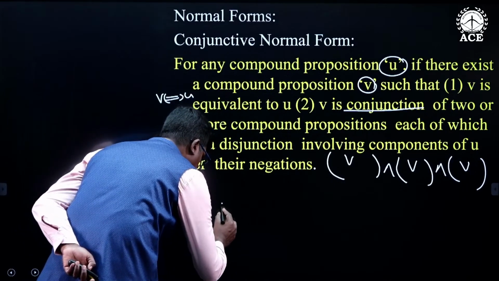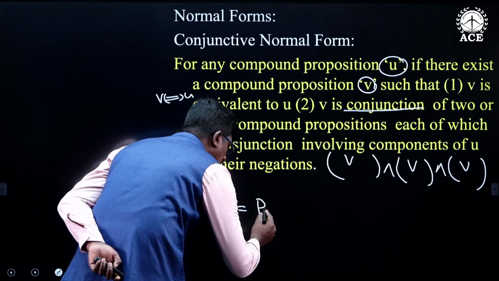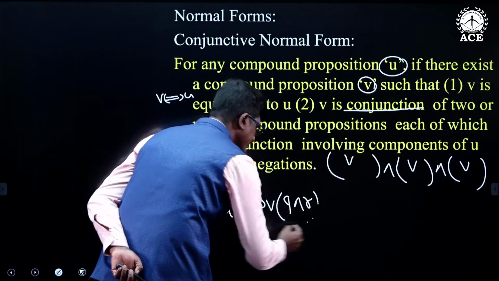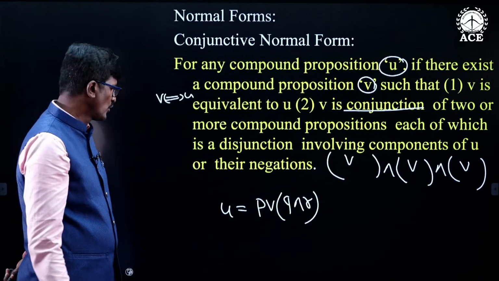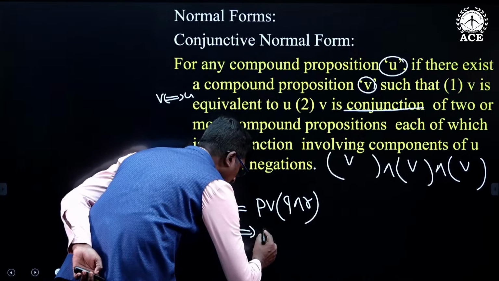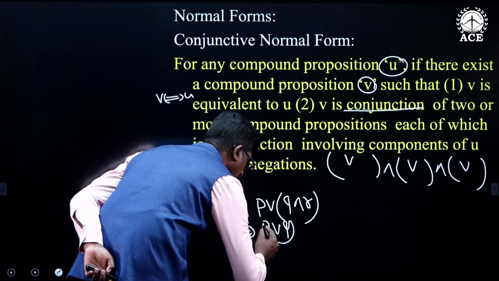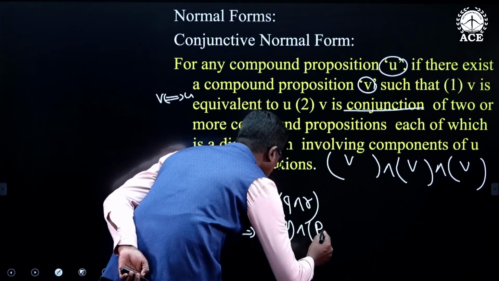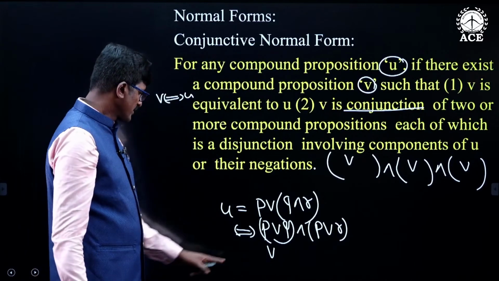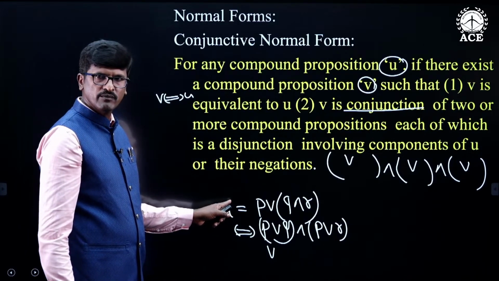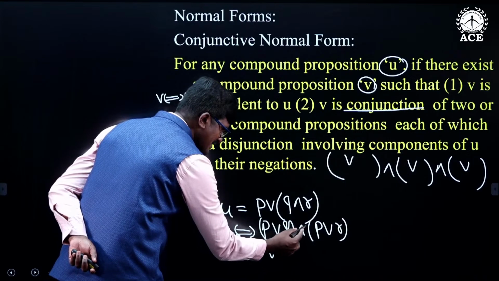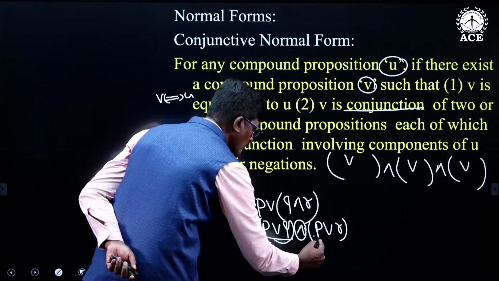Let me explain one example. U is equal to P or (Q and R). If I take U as P or (Q and R), then this is logically equivalent to, applying the distributive law, (P or Q) and (P or R). So, this is the equivalent compound proposition V. V is the equivalent compound proposition of U, so condition number 1 is satisfied. Condition number 2: V is a conjunction of two compound statements.